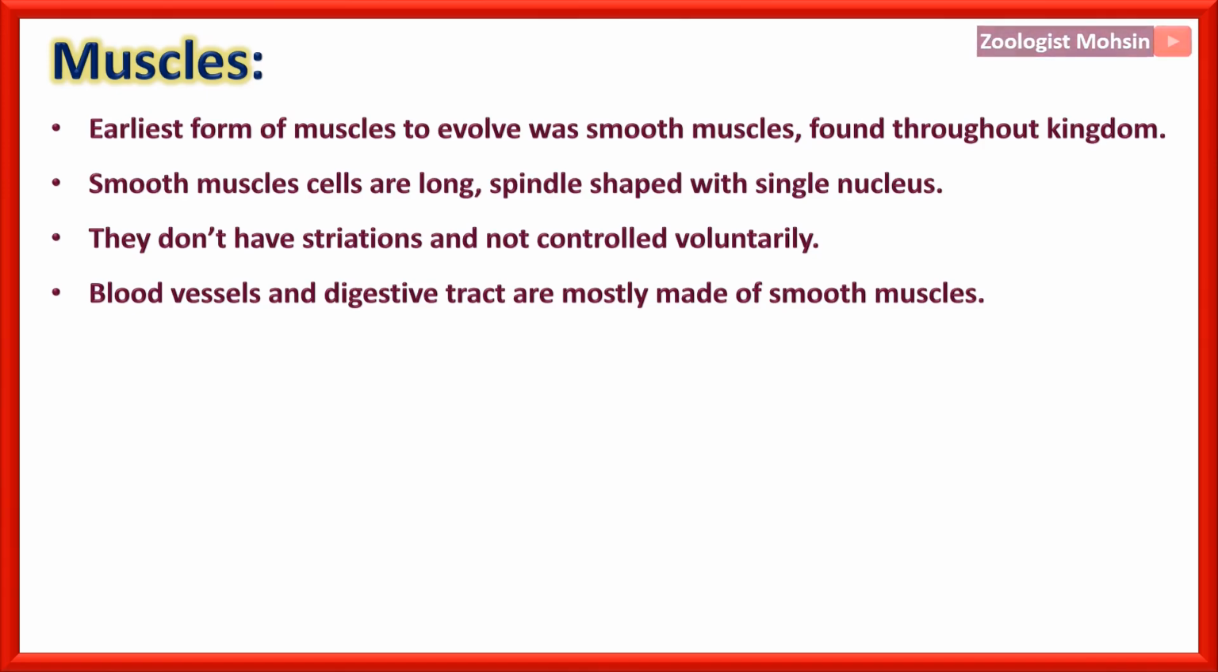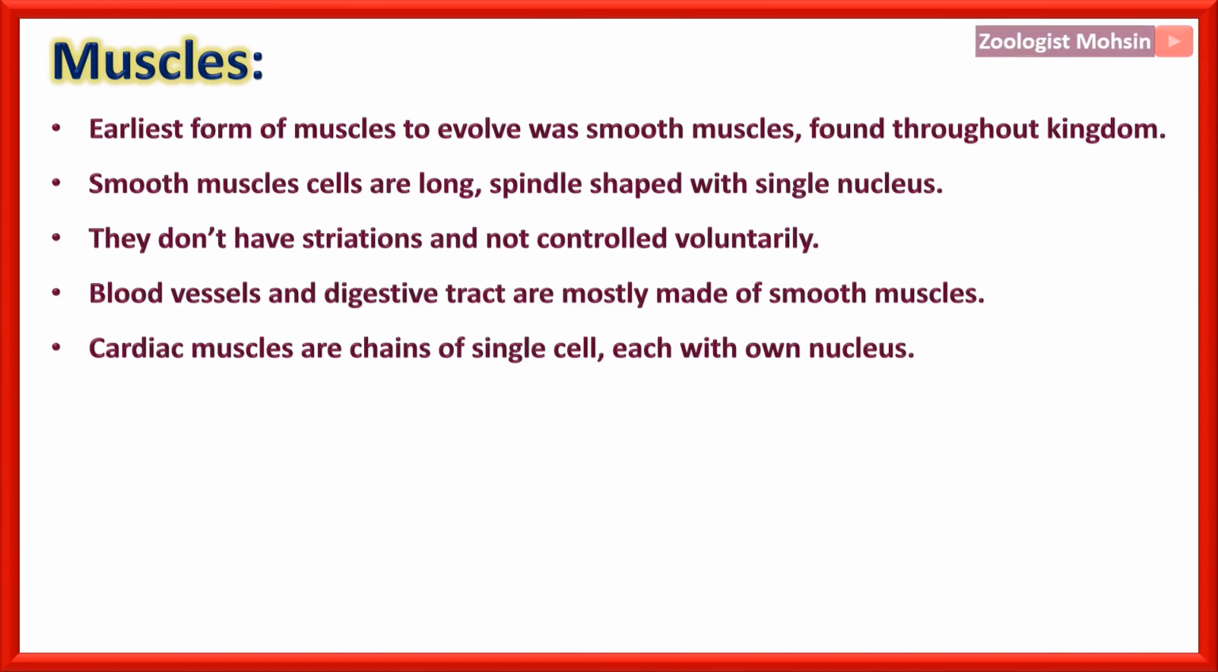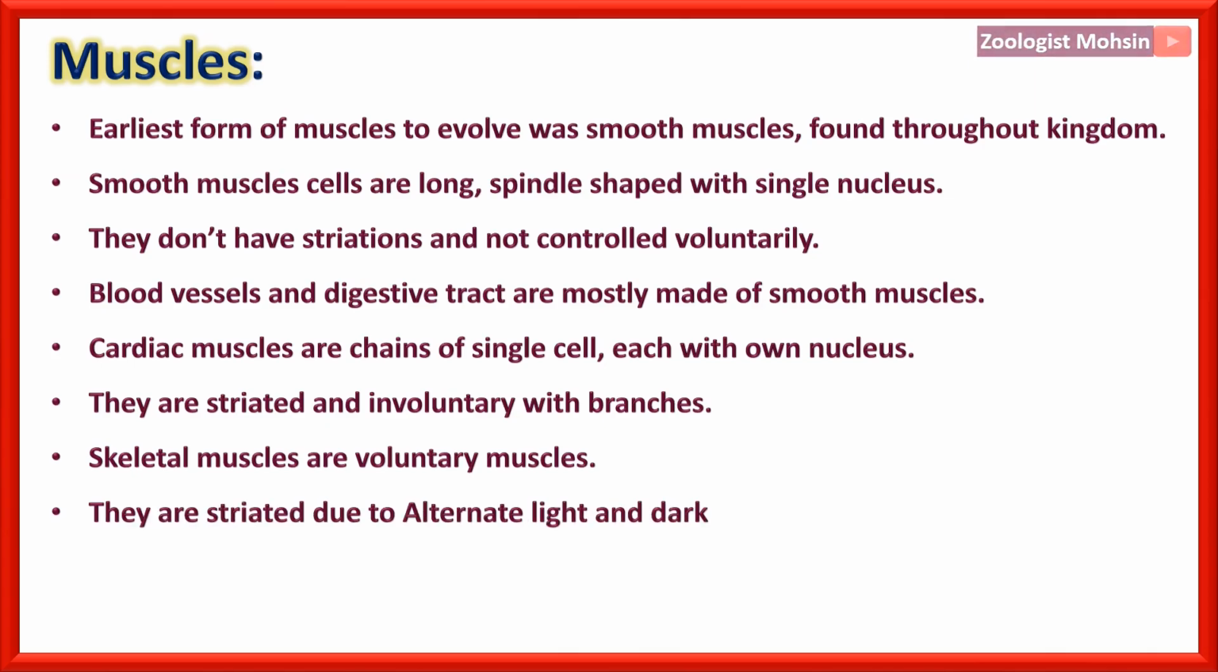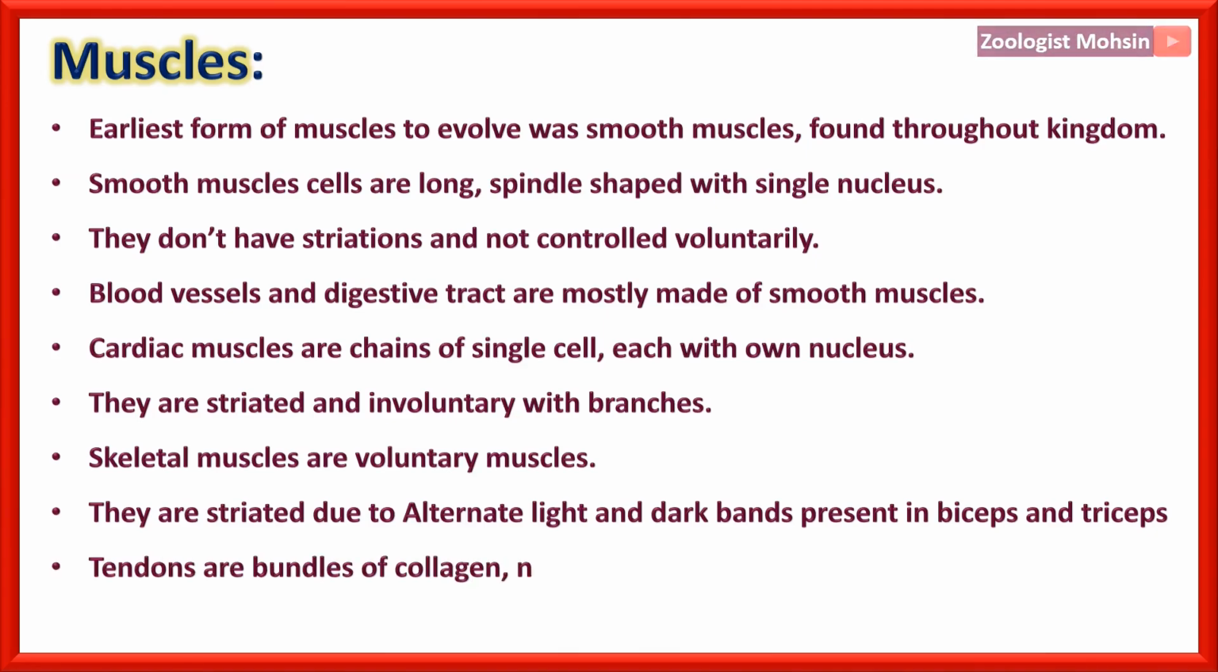Please remember, cardiac muscles are chains of single cells, each with its own nucleus. So that is the chains of the cells in cardiac muscles or heart muscles. They are striated and involuntary as well, with branches. So the only branched muscle cells are actually cardiac muscles. Skeletal muscles are voluntary muscles. They are under our control. They are striated due to alternate light and dark bands, which are clearly seen in biceps and triceps. Tendons are bundles of collagen. They are non-elastic and they attach muscles to bones.